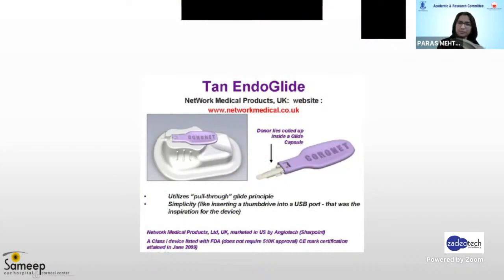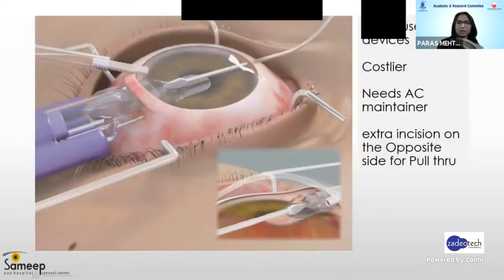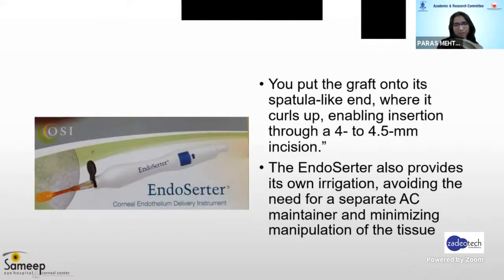There are various other types of glides, like the TAN Endoglide, which essentially uses a very minimal size of incision. As you can see here, the lenticule is folded and we are minimizing the endothelial damage. One can also use Endoserts.